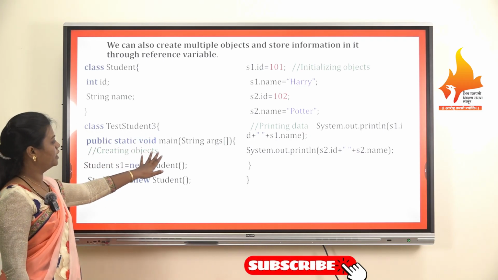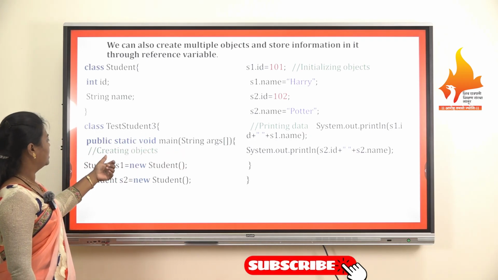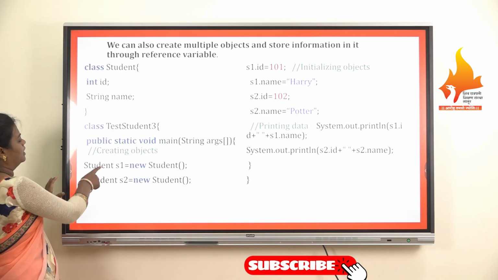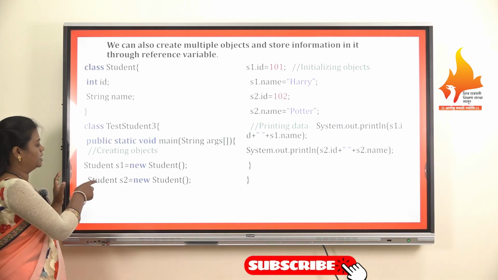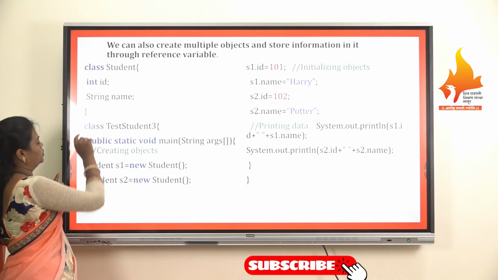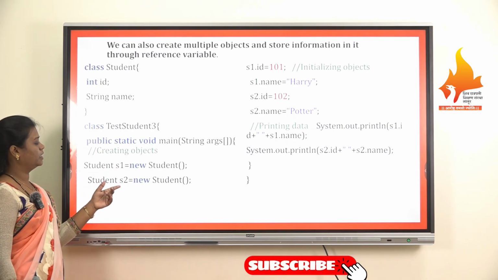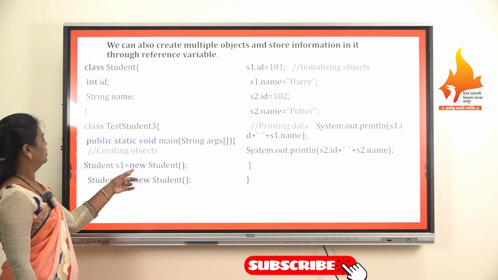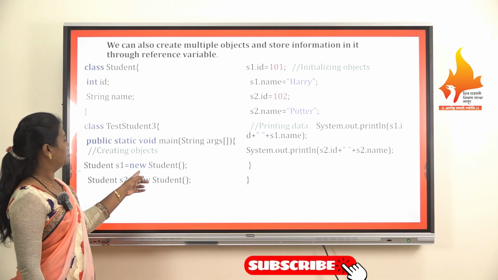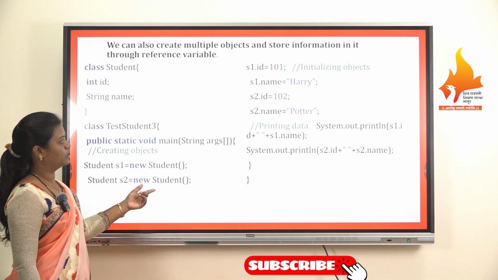So public static void main String args. Now here we are creating 2 objects of the same class Student: Student s1, Student s2, and here also we have used the new keyword, new Student and new Student.